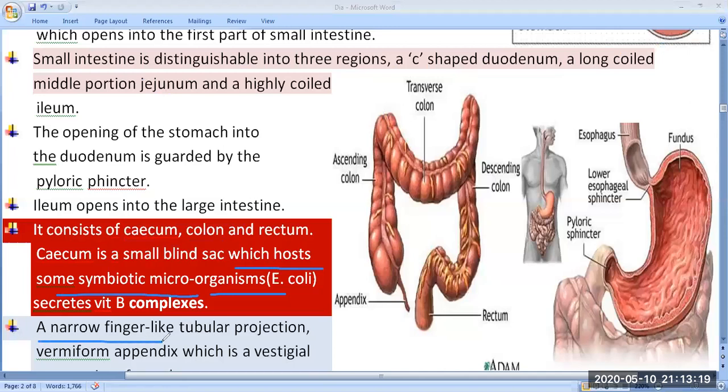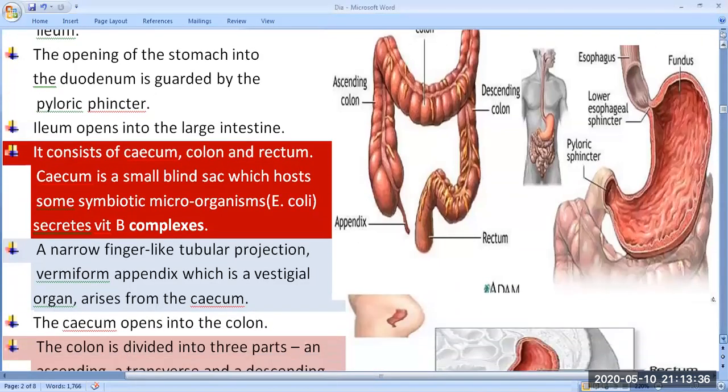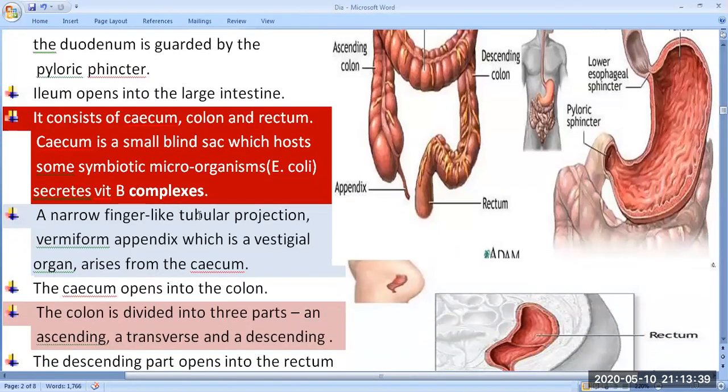Now, a narrow finger-like tubular projection is found in the large intestine, and this structure acts as a vestigial organ. It is the vermiform appendix, and the vermiform appendix is considered a vestigial organ. It generally arises from the cecum. So here you can see this structure is known as the appendix, and it arises from the cecum.